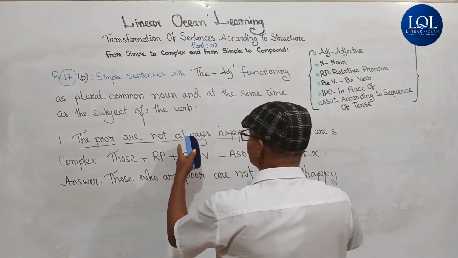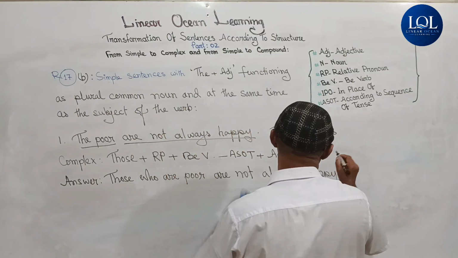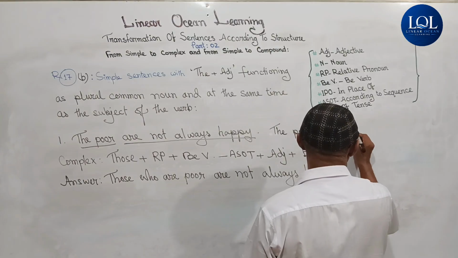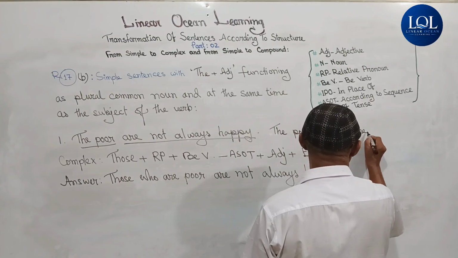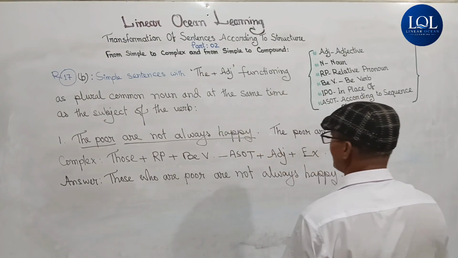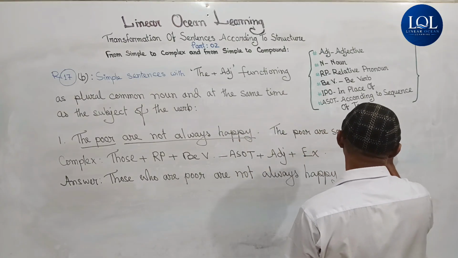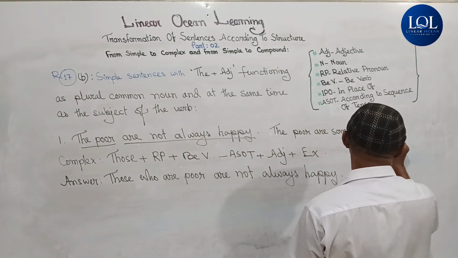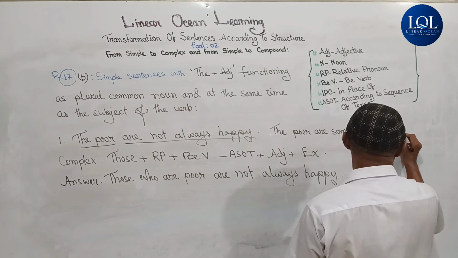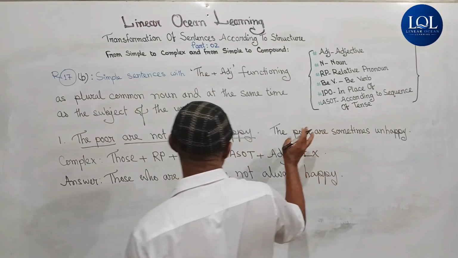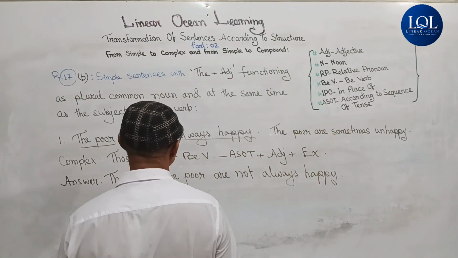In place of always it will be sometimes, not omitted. We can either write unhappy or happy. Let it be unhappy. This is the affirmative, and its negative is the poor are not always happy.